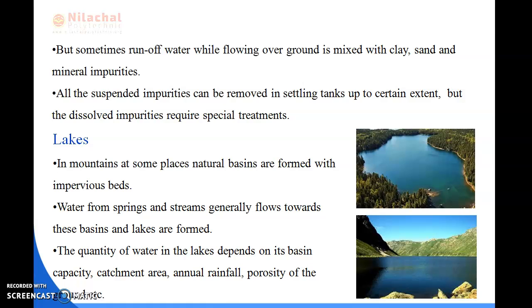Next I have discussed lakes. You have seen the images I have shown here about the lakes. In mountains, at some places, natural basins are formed with impervious beds. Water from the springs and the streams generally flows towards the basins, and the lakes are formed. The quantity of water in the lakes mainly depends upon the basin capacity, catchment area, runoff and actual rainfall, and the porosity of the ground.